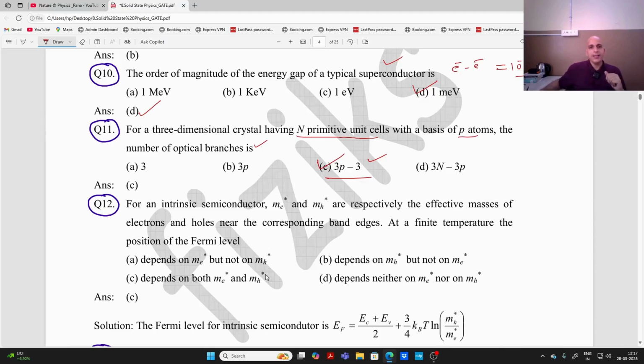For an intrinsic semiconductor, a pure semiconductor, me star and mh star are the masses of electron and hole near the corresponding band edges. At a finite temperature, the position of the Fermi level, we know very well, depends upon both the mass of electron as well as hole, right? So C is the correct answer, right? It does not depend only on one factor. It depends upon both electron as well as hole.